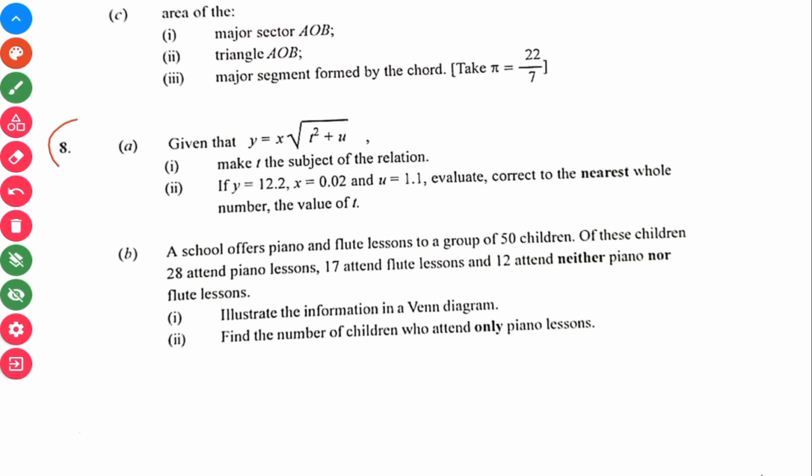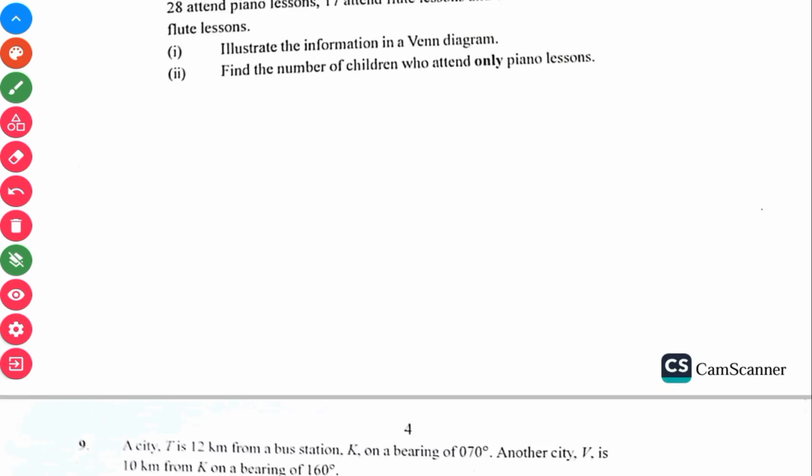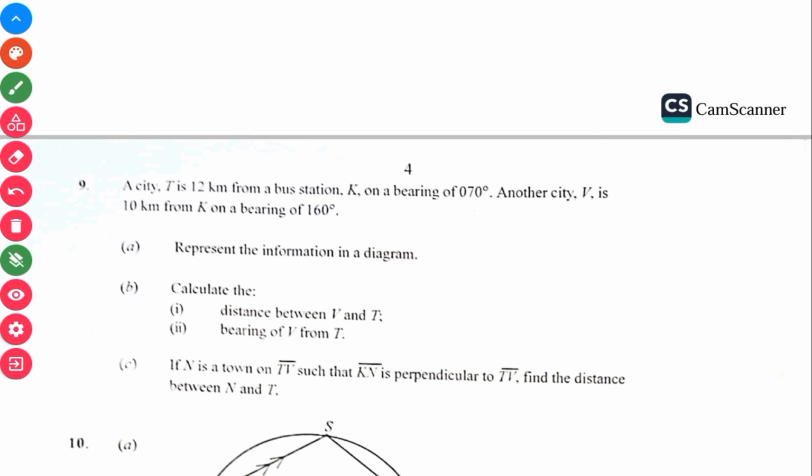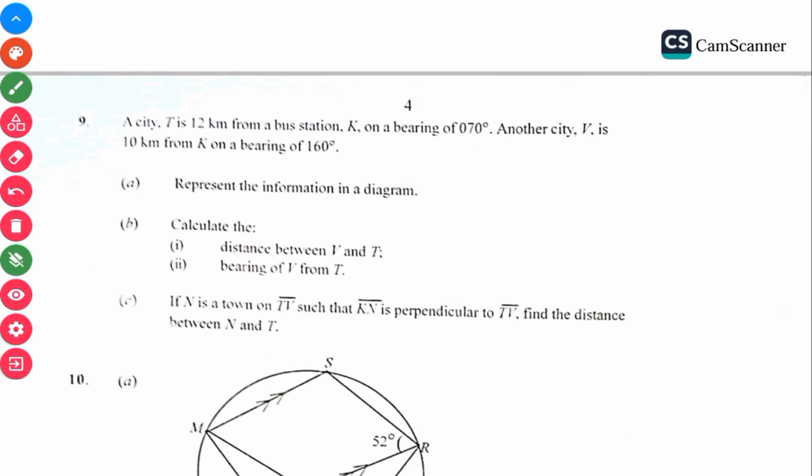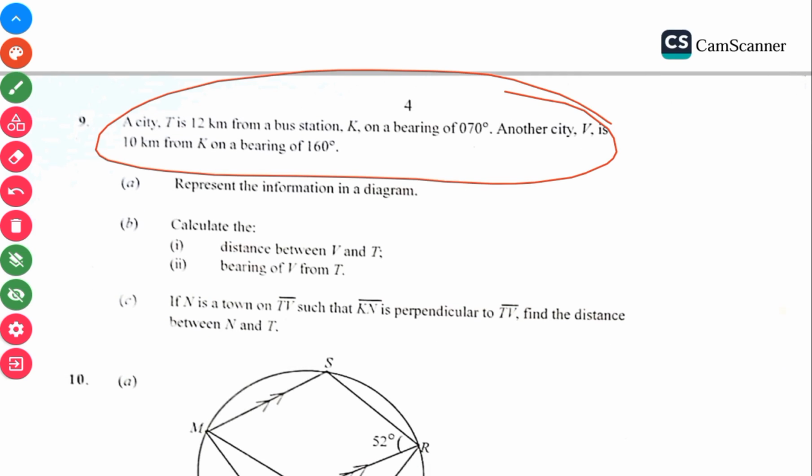So I think question 8 is the easiest one anyone should tackle and get all the marks. This is a word problem involving 2 sets. So looking at question 8, it is more like a bonus. Question 9. Question 9 has to do with bearing.